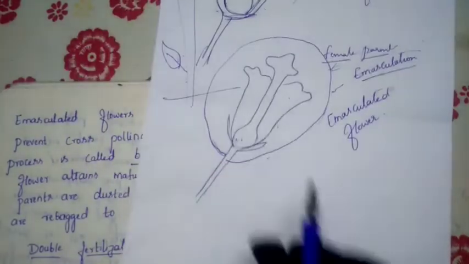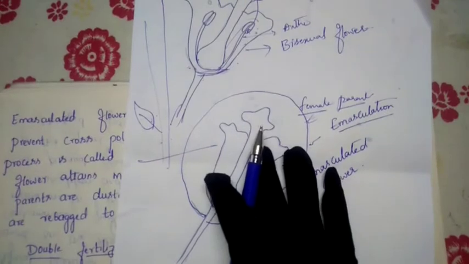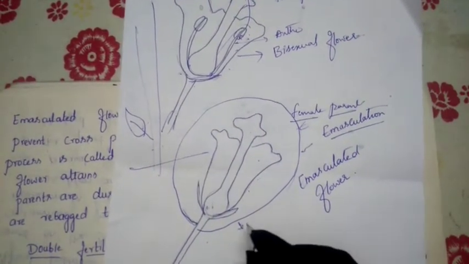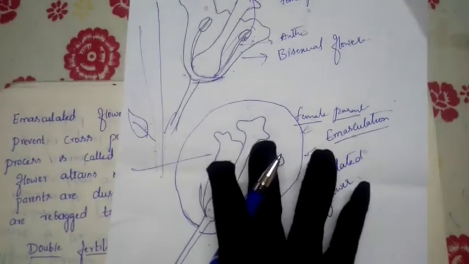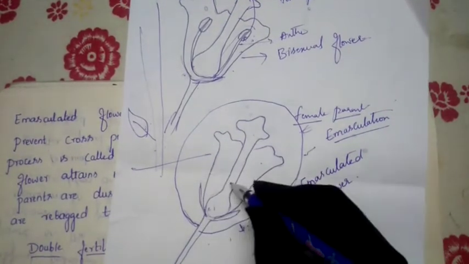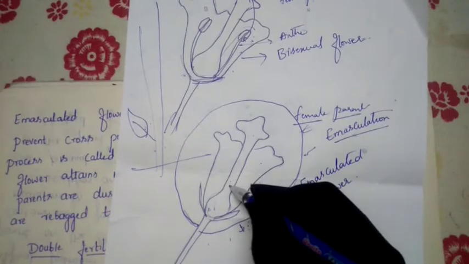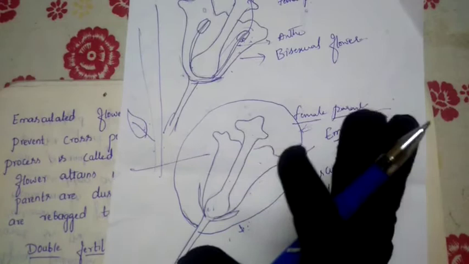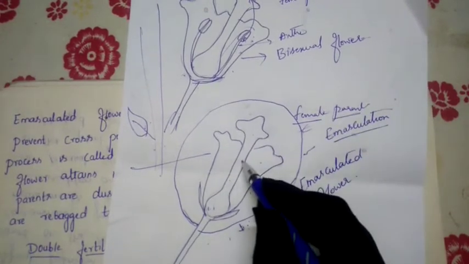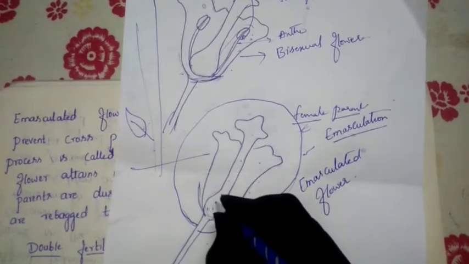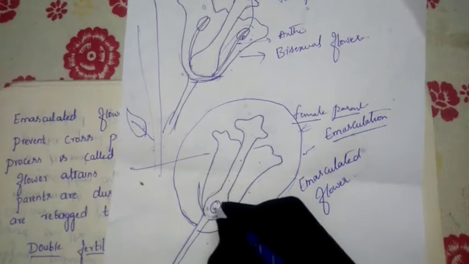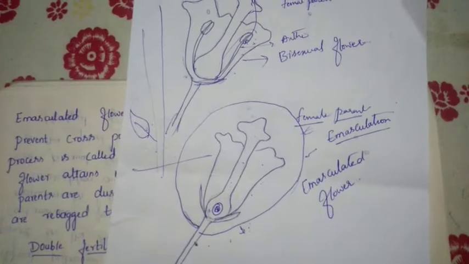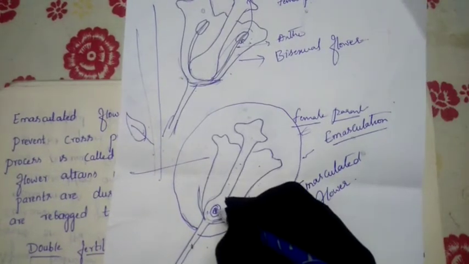Next, what happened? In order to avoid unwanted pollination, we have covered the flower with this polythene bag. Now we will leave it as it is. When the female part matures, inside the anatropous ovule, in the embryo sac, egg formation takes place. Everything undergoes the process only when it comes to maturity.